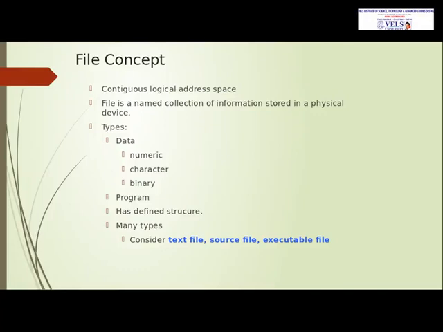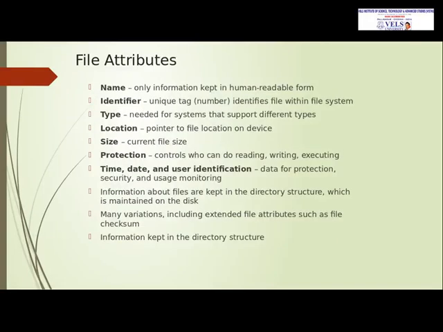The file may be numeric, alphabetic, alphanumeric or program, and it has a defined structure, and there are several file attributes available like name, identifier, type, location, size. Name is a string of characters stored in a human readable form, and type means the system supports different types of files.